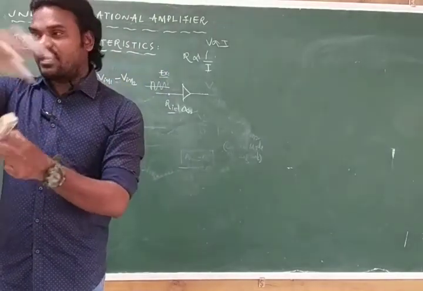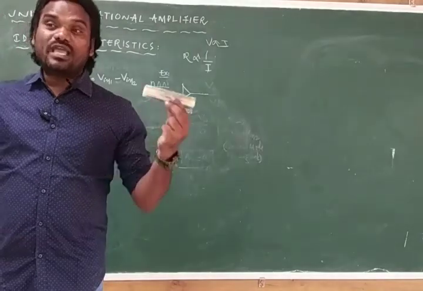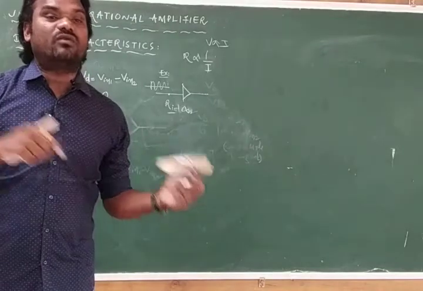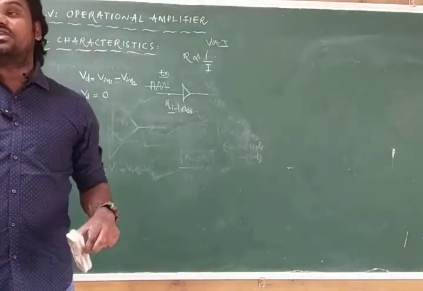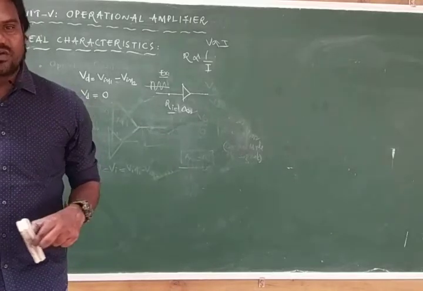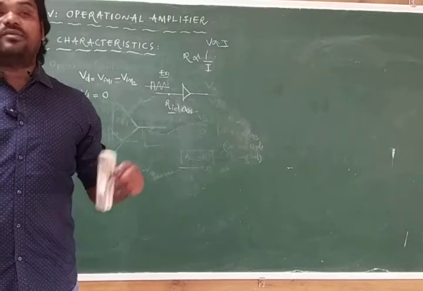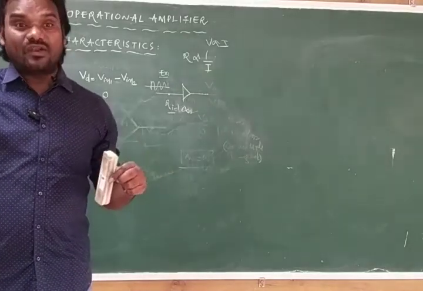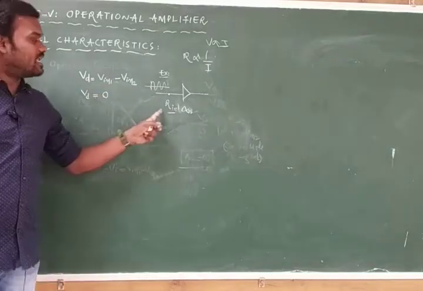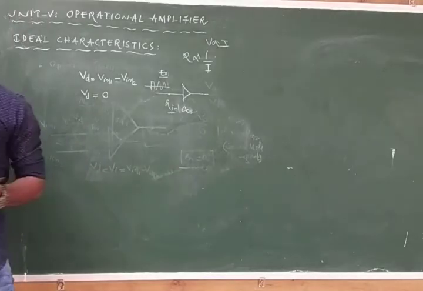But I am connecting this circuit with a very big motherboard. Due to the influence of other circuits, even if you select Vin1 as 2 millivolts and Vin2 also as 2 millivolts, you can't get Vin1 equal to Vin2, and you can't get Vd equal to 0 in the practical case. So if Vd is not 0, obviously you will get only a finite gain, and the resistance is also not infinite. It will be a finite number again.